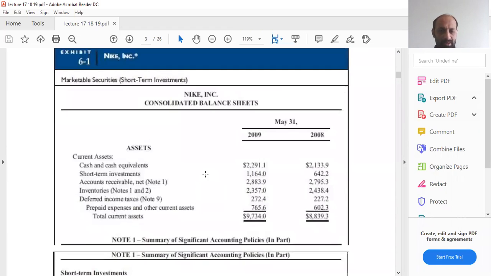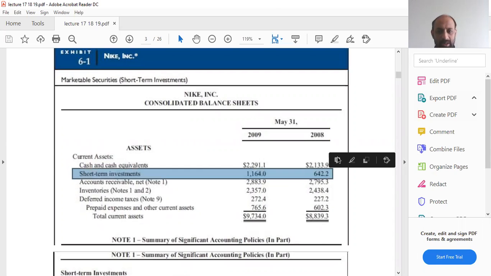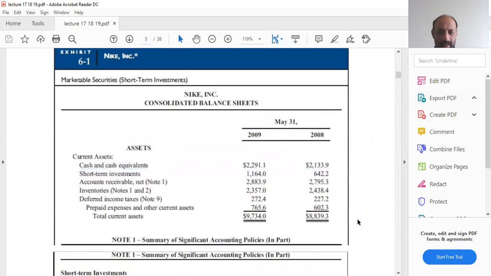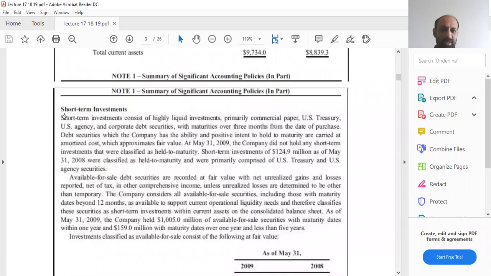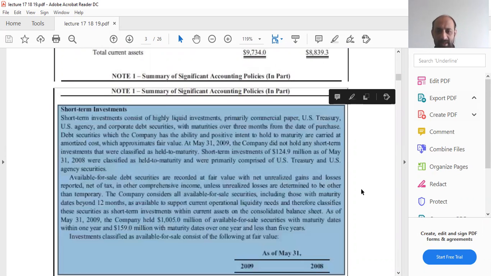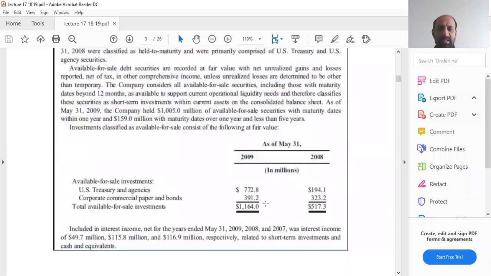When you come to this short term investment section, you will see here they have given the amounts for year 2008 and 2009, and then in the notes the company has also given details of what it means by short term investment, and then it has also given the calculation of what sort of marketable securities it holds.